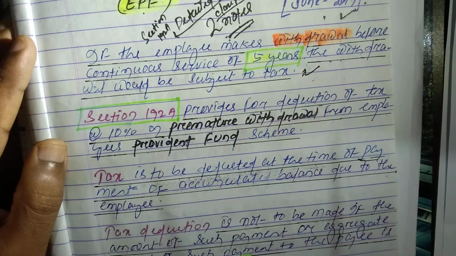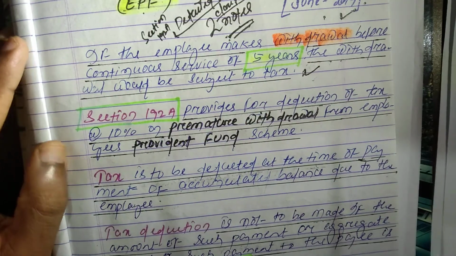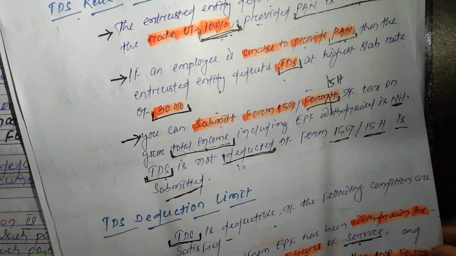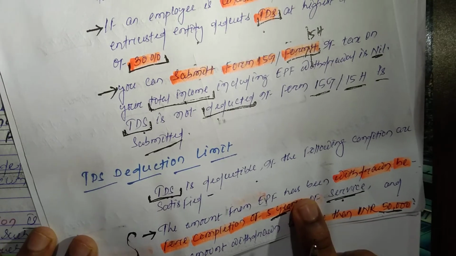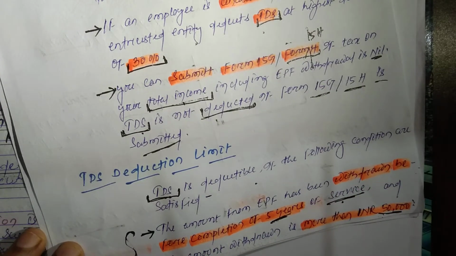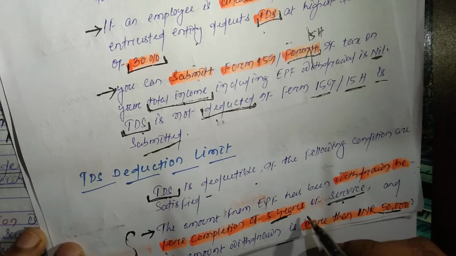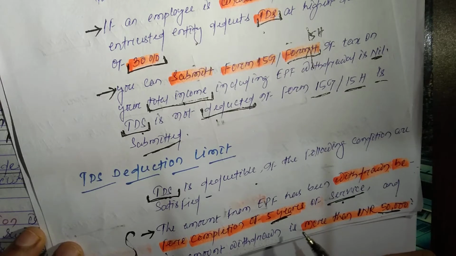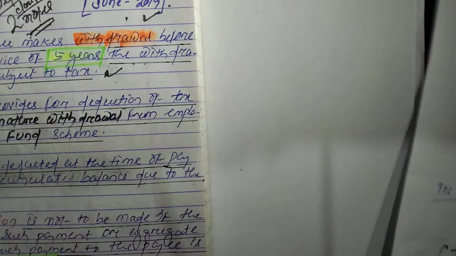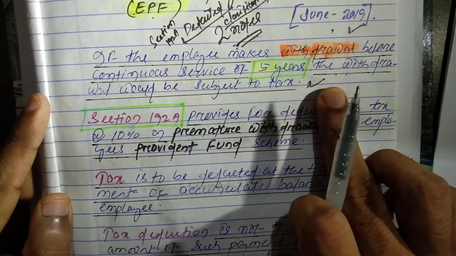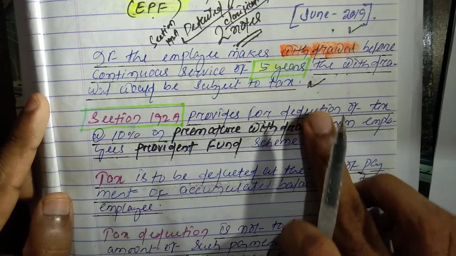जो हम ऑलरेडी इस फॉर्म में ऑलरेडी पढ़ चुके थे, that the amount of EPF has been withdrawn before completion of 5 years of service, then tax will be deducted. If not withdrawn within 5 years, then tax will not be deducted. So likewise, if the employee makes withdrawal before continuous service of 5 years, the withdrawal will be subject to tax.